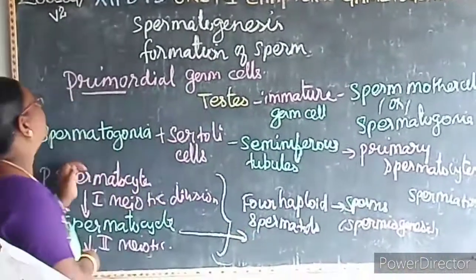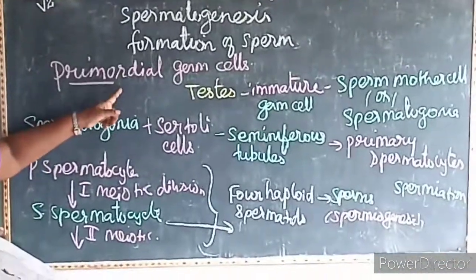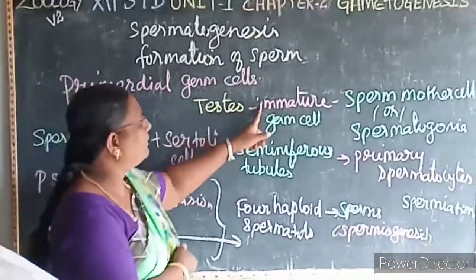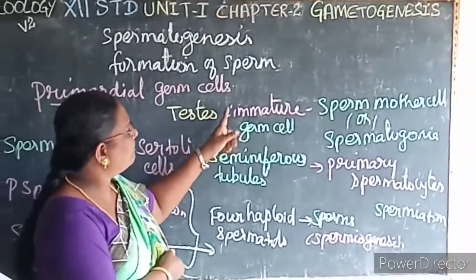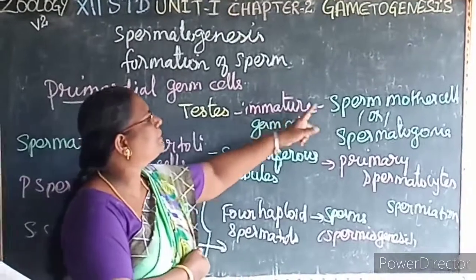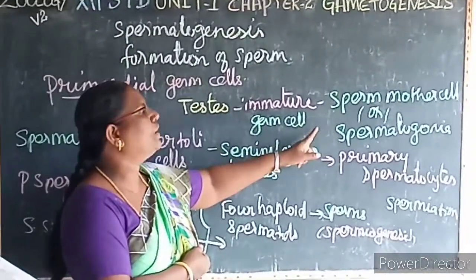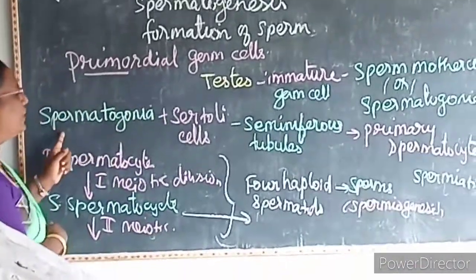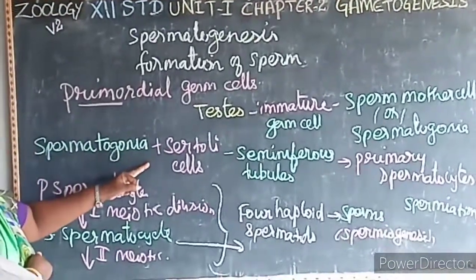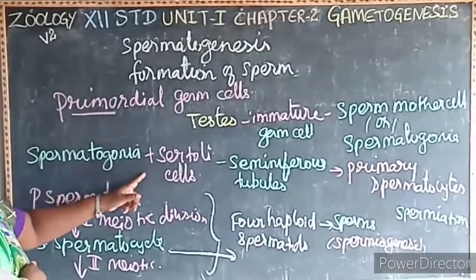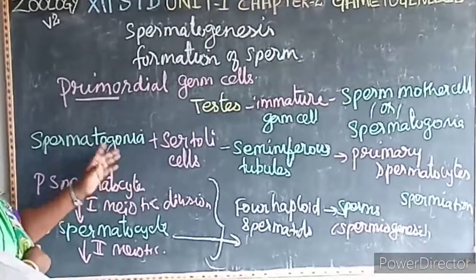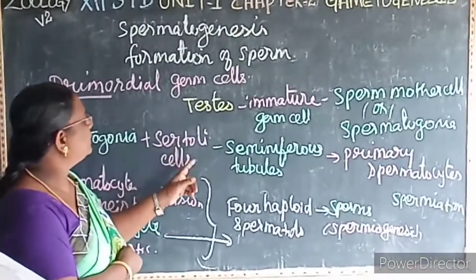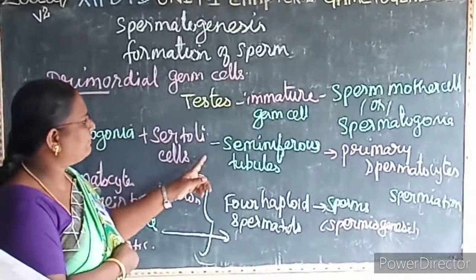So once again we see the primordial germ cells migrate into the testis and form immature germ cells. These immature germ cells are known as what? Sperm mother cells or spermatogonia. This spermatogonia, along with the Sertoli cells. What is the function of the Sertoli cells? To nurture the sperm. The spermatogonia move along with the Sertoli cells into the central lumen of the seminiferous tubules.